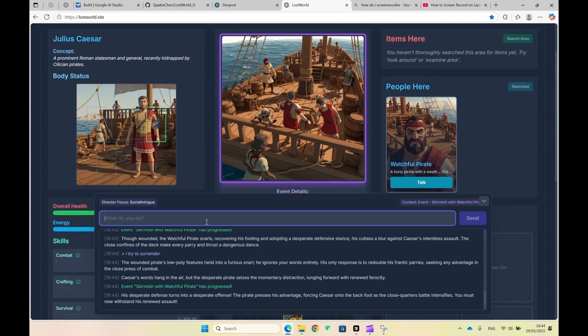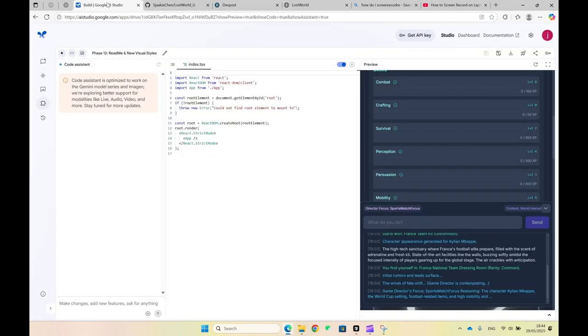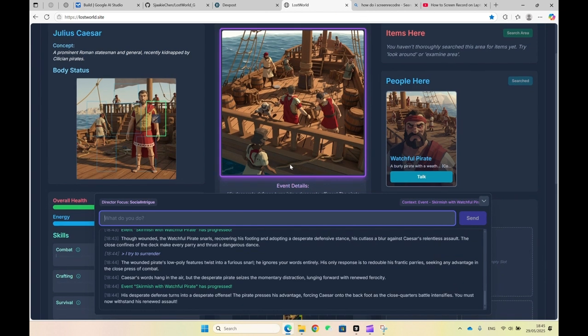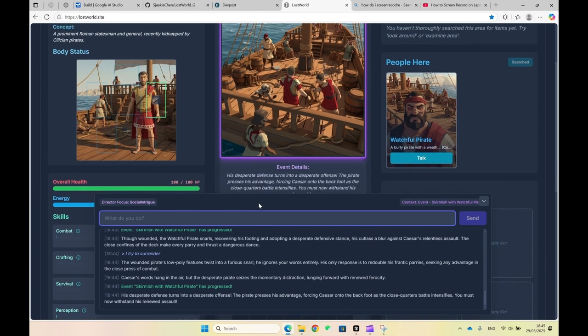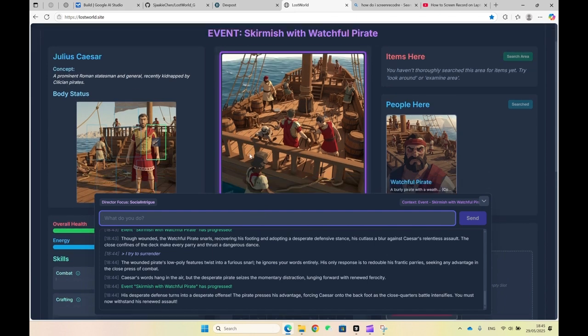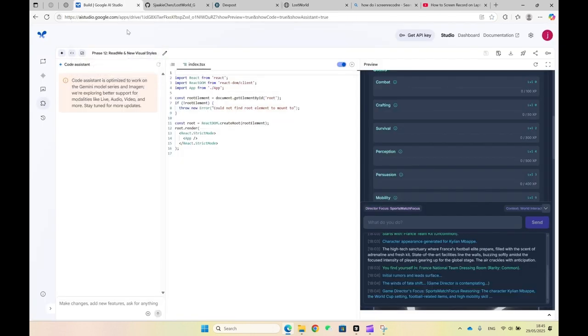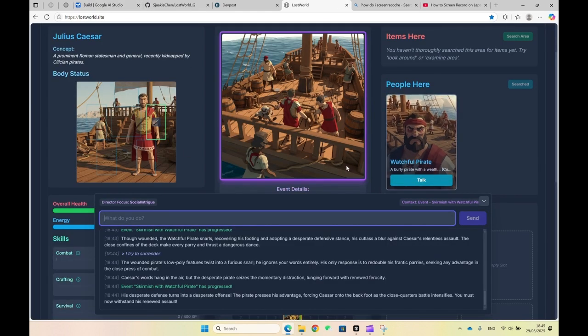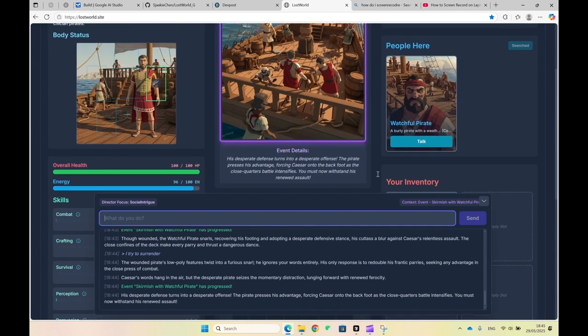While I'm trying to escape this event, people might be interested in how I made this. I don't know how to code, or I know a little bit. Currently you can use Cursor, OpenAI, Claude, whatever, but Google AI Studio is by far the best thing you can use. So I encourage everybody to just try it out. It's so smart that you're basically just a product manager and you're like, add this functionality, add that. And it's also free. Just search Google AI Studio, and you can also make this. I'm not very good at programming, but this was easy.